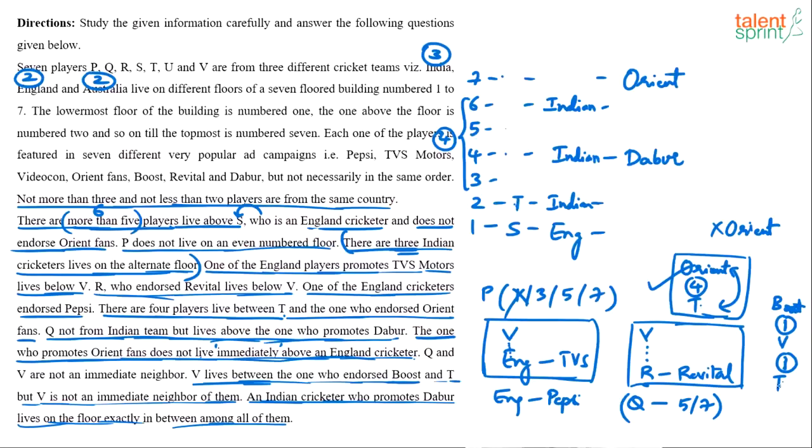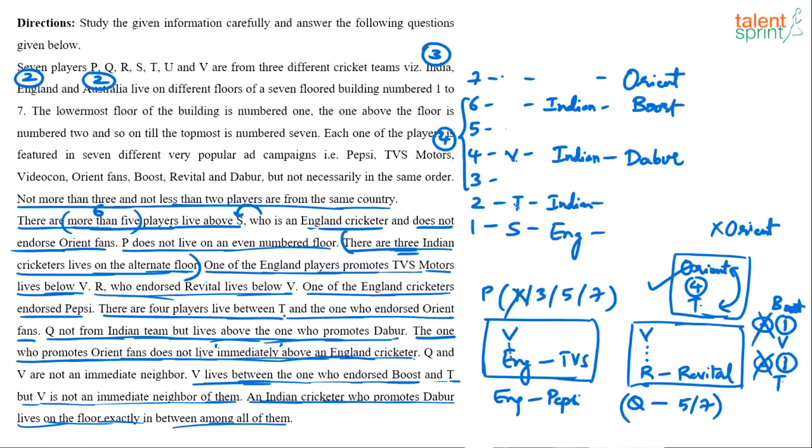Starting from T, we cannot have 7 persons. So there has to be only one person between these two pairs. So there's one person between T and V, and one person between V and Boost. So Boost comes here.